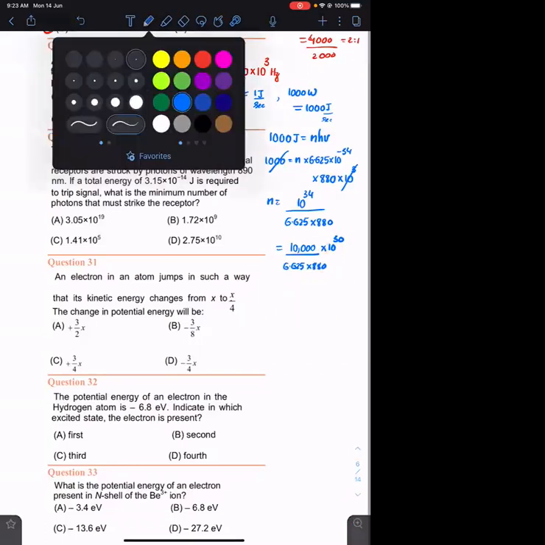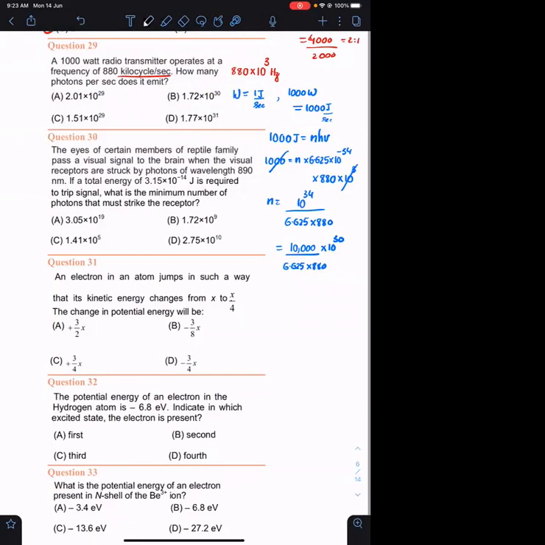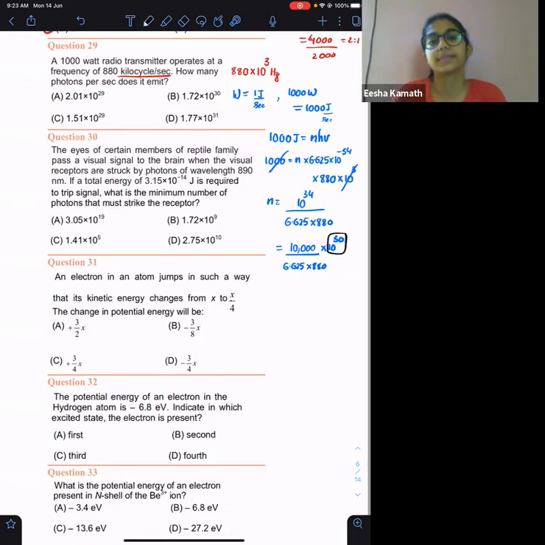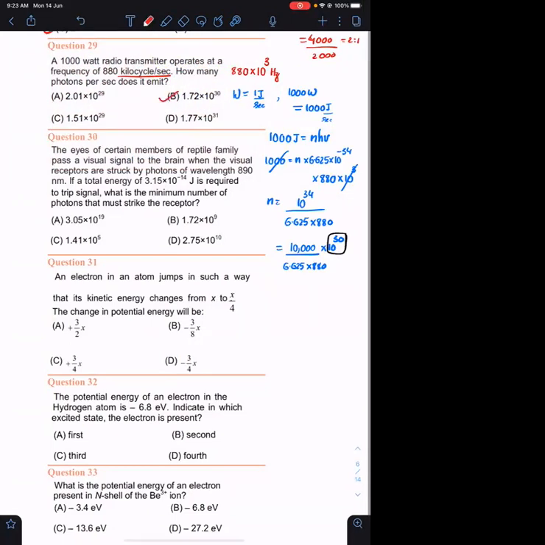No need to calculate the entire thing. This is the order 10 power 30. 10 power 30 में देखो एक ही option है. I think the answer is B. Is the answer B? Yes, sir. So in the exam, you can save a lot of time. No need to calculate the exact value. Please observe how I am solving.